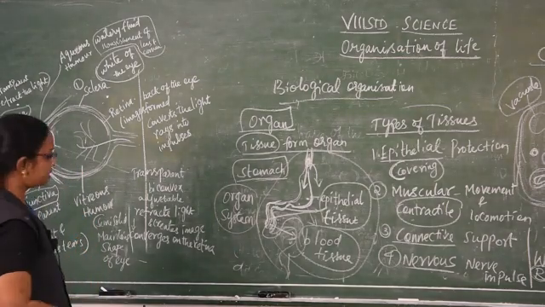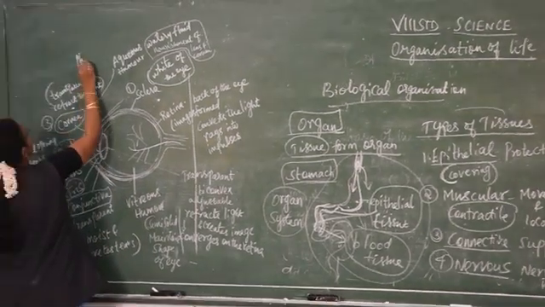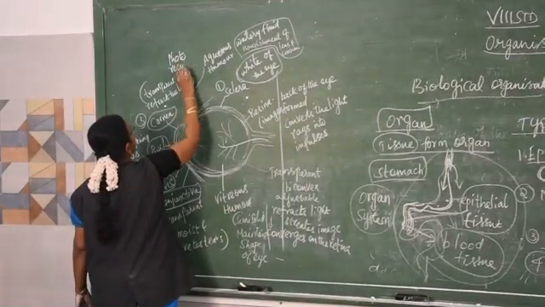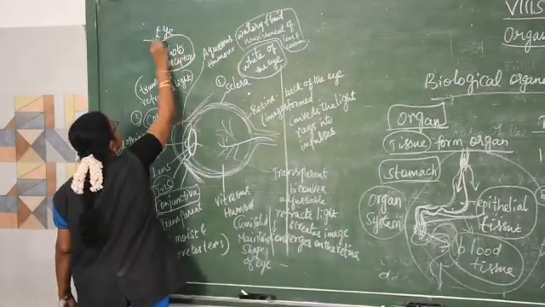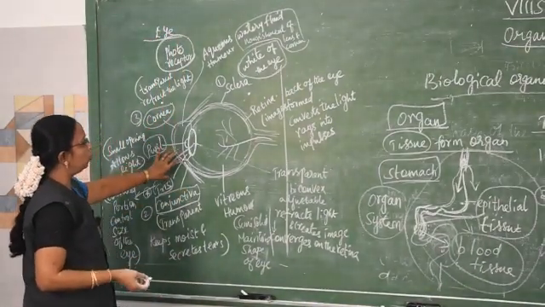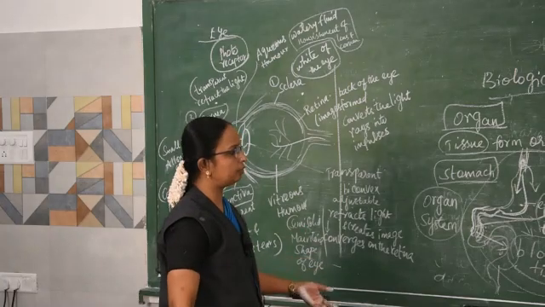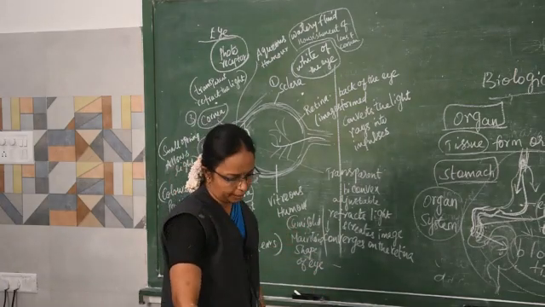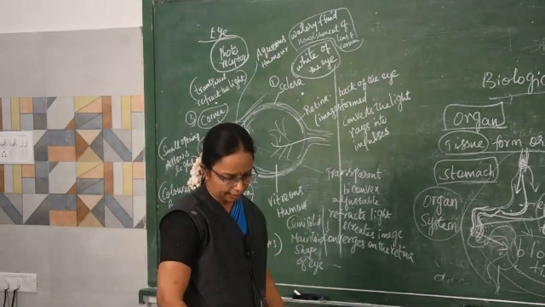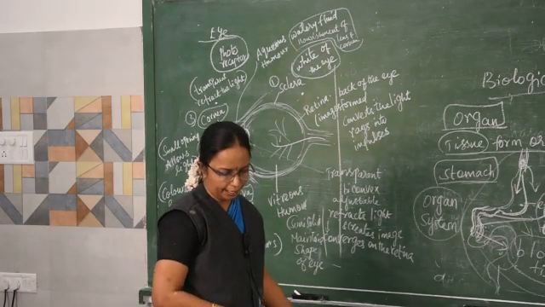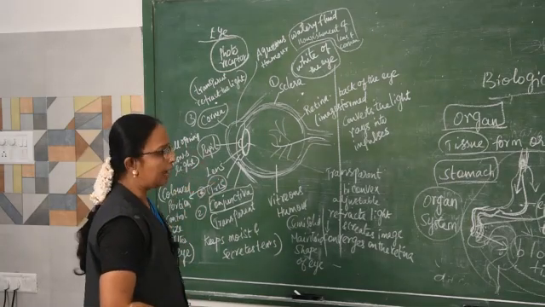So next we move on to the structure of the eye. Eyes are known as photoreceptors, as they are receiving the light. They are called the photoreceptor. Eyes are also known for vision. For vision, our eyes are very important. And different colors, they are differentiating the colors. The human eye is also maintaining the biological clock of the human being. So the biological clock is maintained by the eyes.